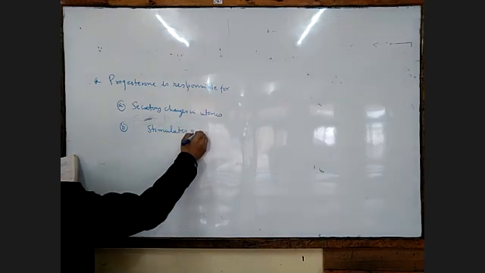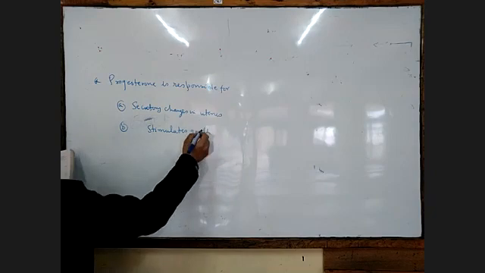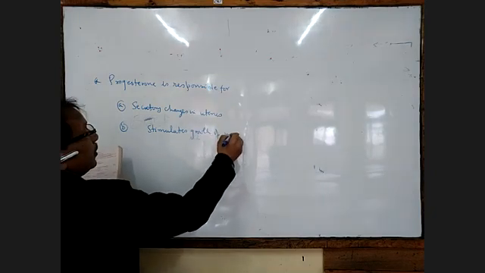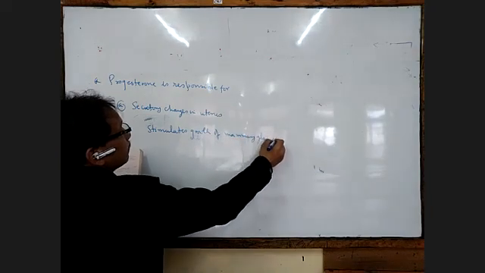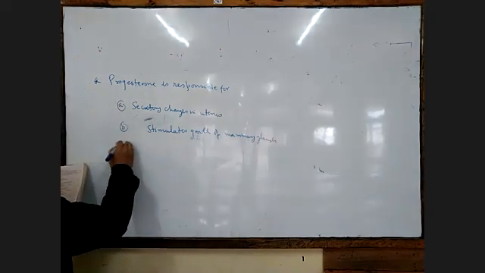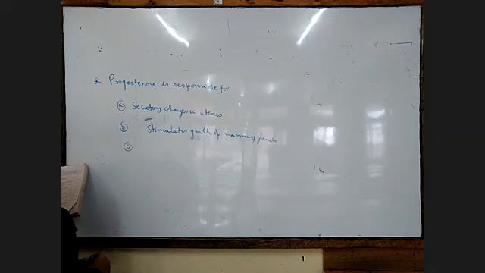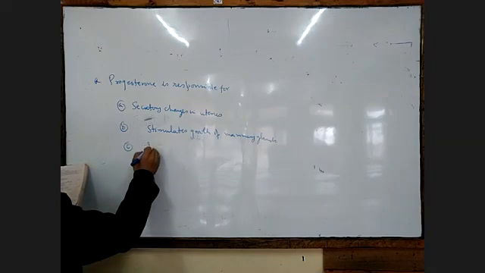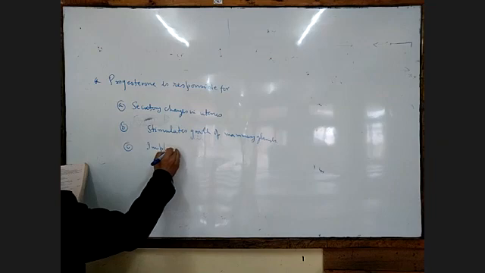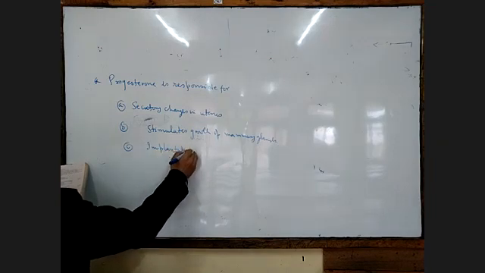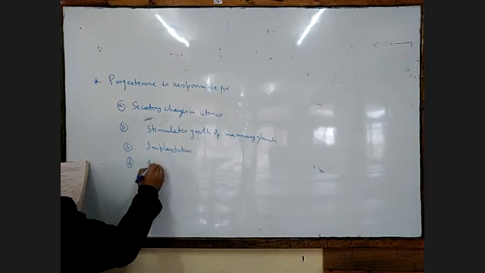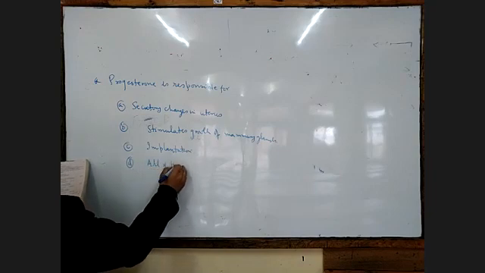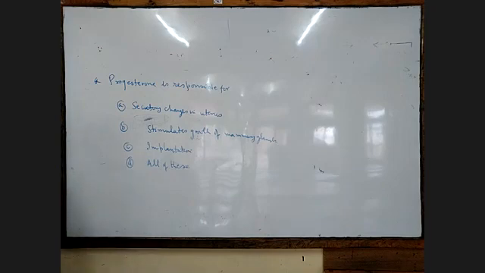C will be implantation, and D will be all of these.